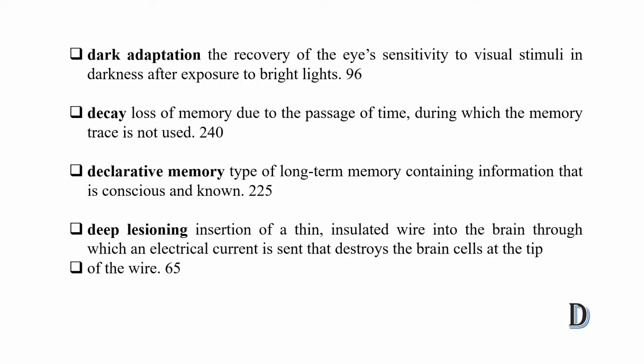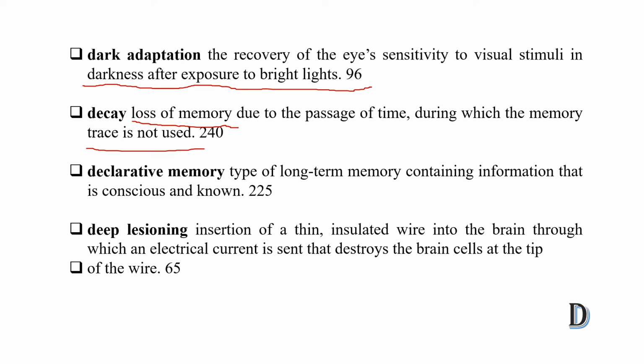First, dark adaptation. Dark adaptation is the recovery of the eye's sensitivity to visual stimuli in darkness after exposure to bright light. Second is decay. Decay means loss of memory due to the passage of time during which the memory trace is not used. So after a long time when you don't use your memory trace, basically it will be lost.